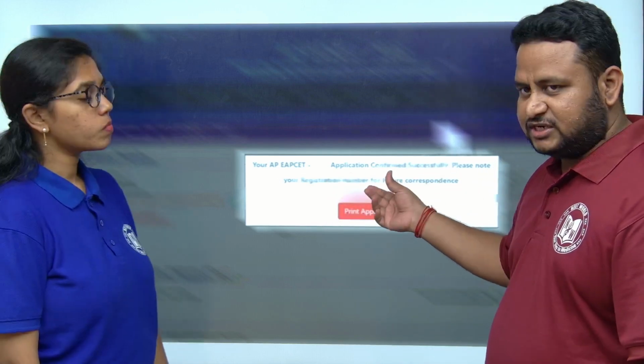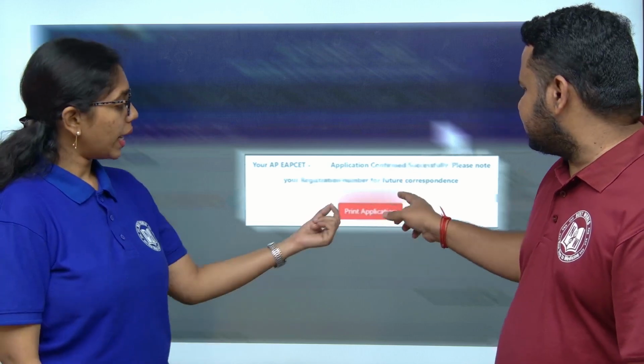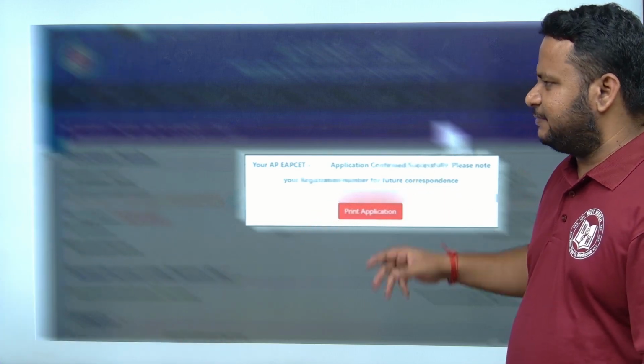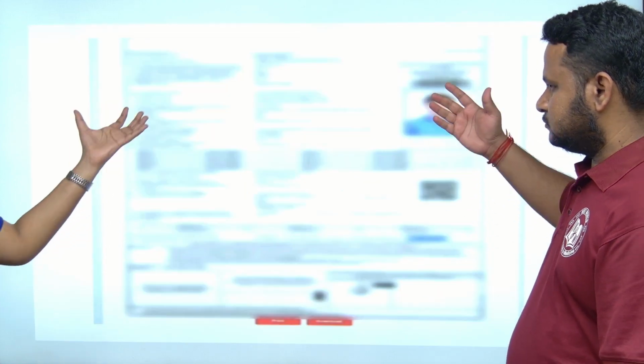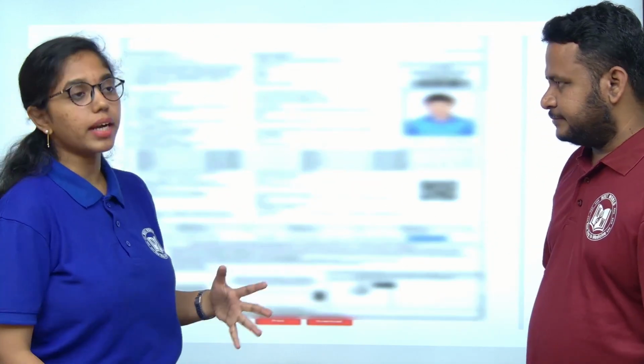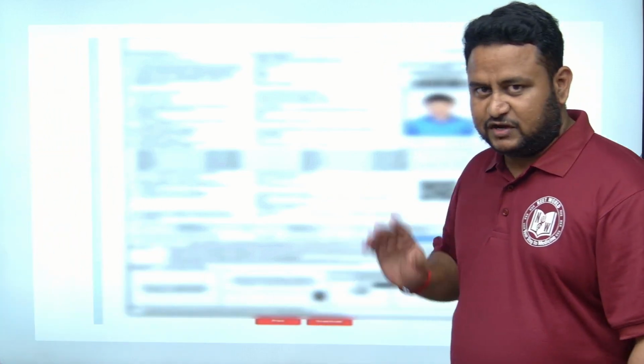Please note your registration number. That registration number you will get. Please make a note of it or take a screenshot. Then you can print the application. After printing, as this is a blurred image, you will get a clear printout of your application form. You can save it for future reference.